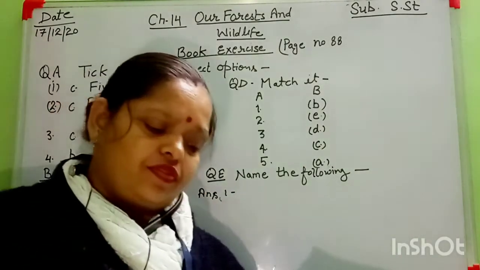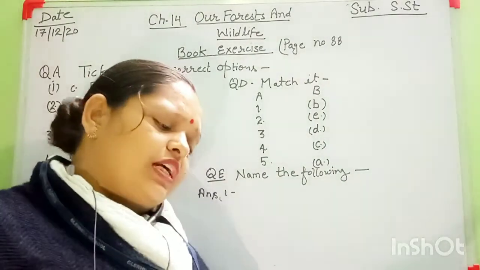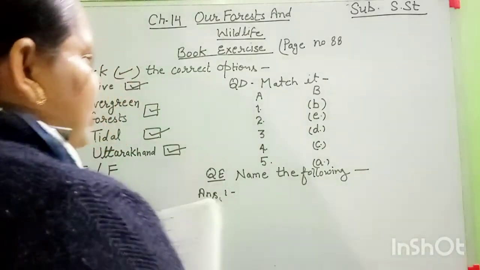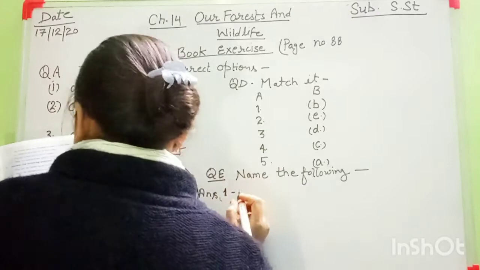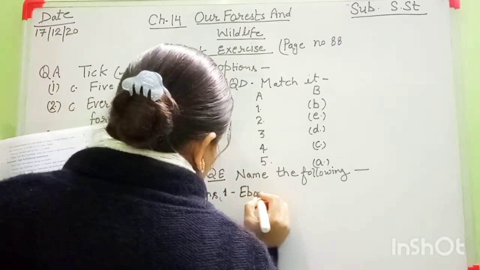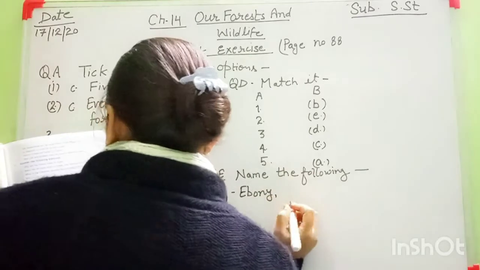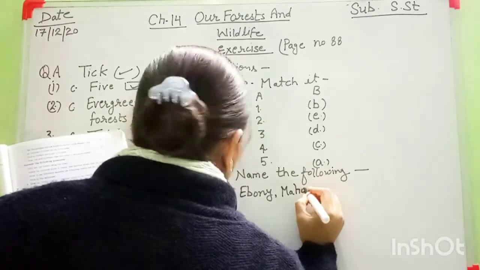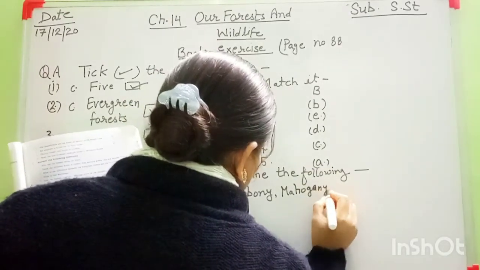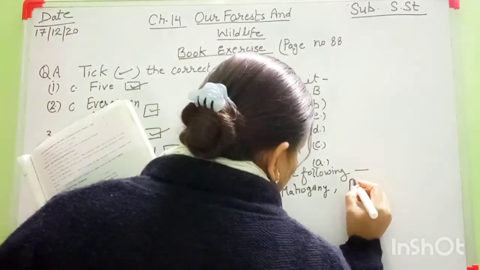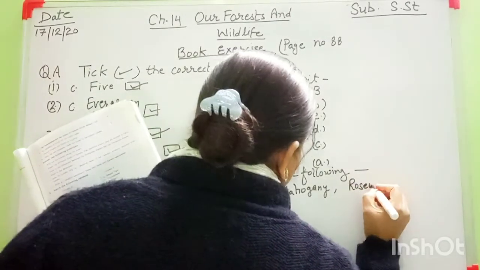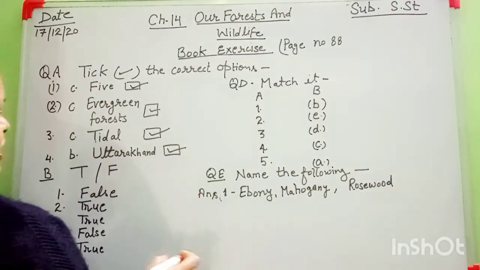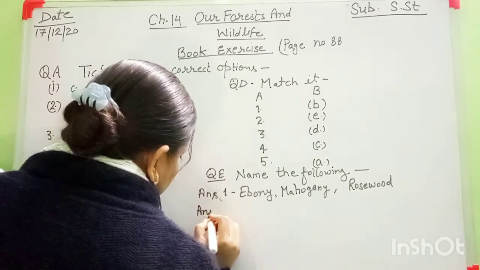There are three trees that grow in the evergreen forest. Only you have to write the names. Three varieties of trees. First is Ebony, second is Mahogany, and third one is Rosewood. These are the varieties of trees that are found in the evergreen forest. Then after that, answer number 2.